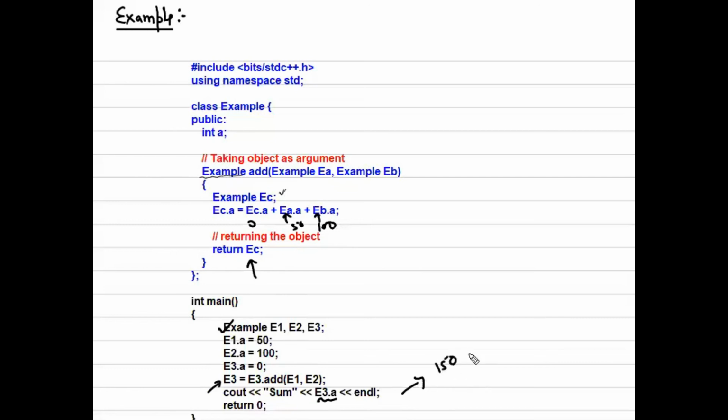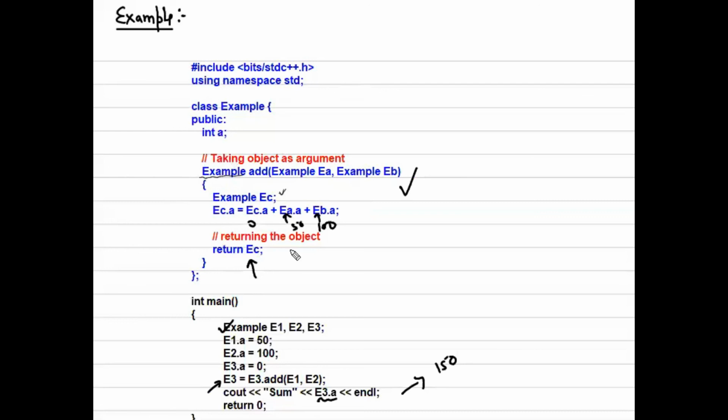But the important point of this example is that this method is taking two objects as arguments, instead of data types like integer or float, it is using the actual object. And in the return type, it is also returning the example object itself.